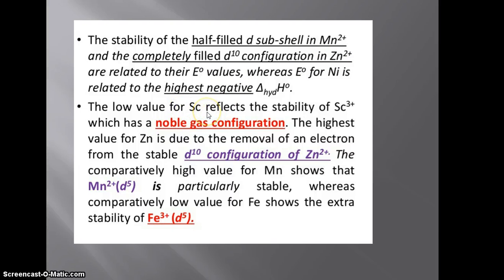Scandium has a low electrode potential, which has a noble gas electronic configuration, whereas zinc with a completely filled d10 electron configuration is a more stable compound. Manganese has a high value of electrode potential at +2 oxidation state, and iron has a low value for extra stability at +3 oxidation state.